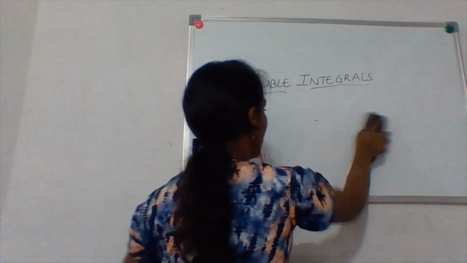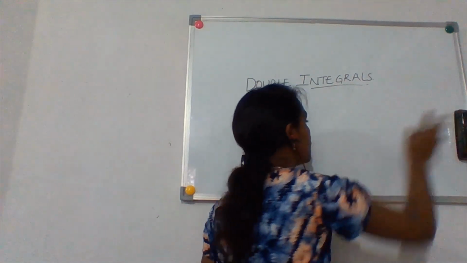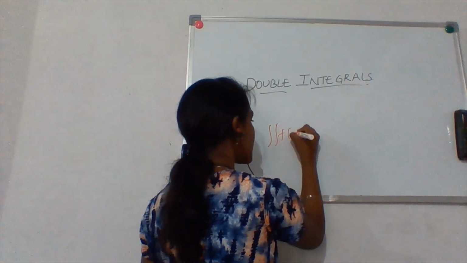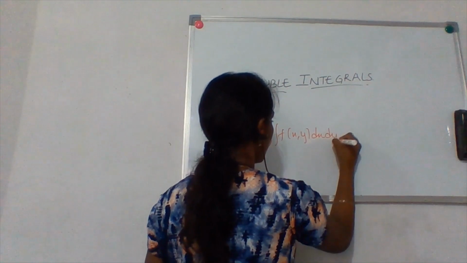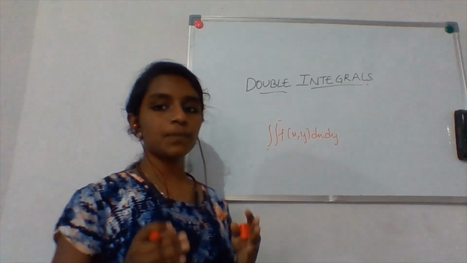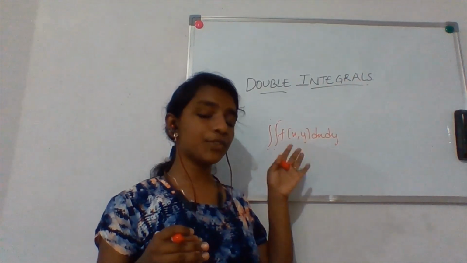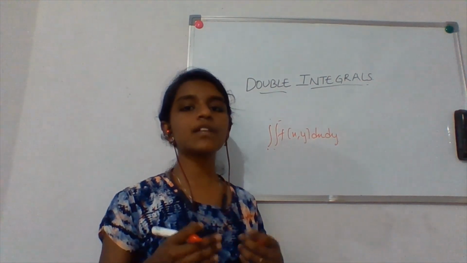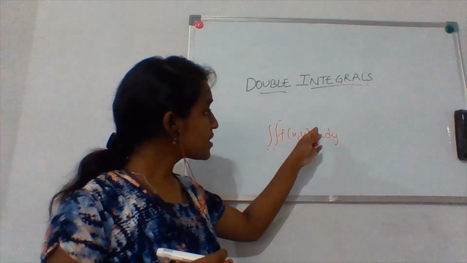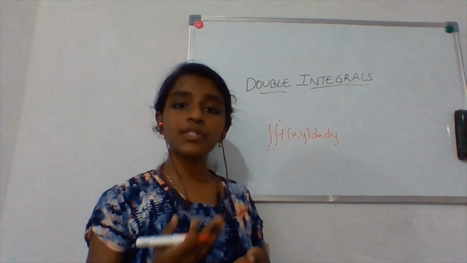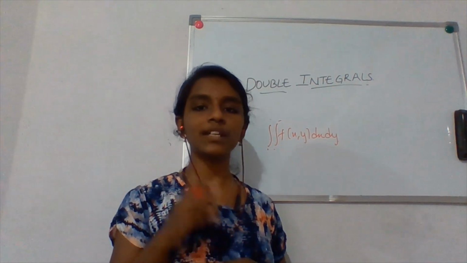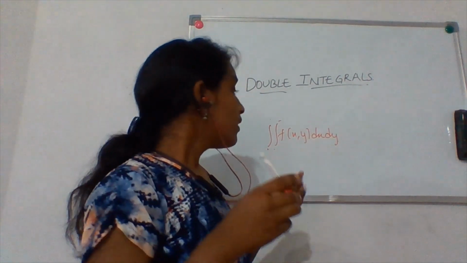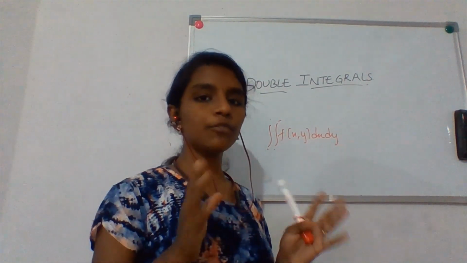Okay, well, so let us take a small example and do a problem. Now if you have a function f of x comma y dx dy and you have some limits over here, the first problem that arises when we have to solve the question is, which function are we going to solve first? In which terms are we going to solve first? That is, are we going to solve first in terms of dx or are we going to solve it in terms of dy? What are we going to do? That's the first question that arises in our mind. Am I right? Yes. So now I'll tell you how to solve the problem for each case.